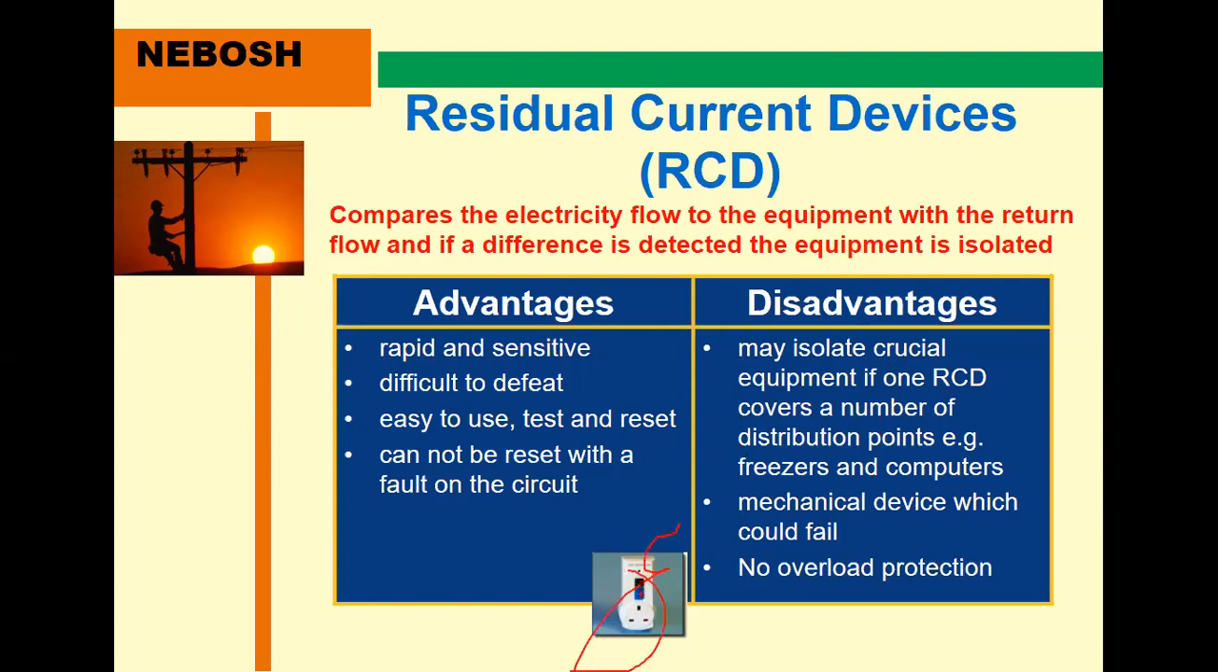Disadvantages: this is known as a residual current device, RCD. This location has the on off switch, and also the socket is here. It may isolate crucial equipment if one RCD covers a number of distribution points, for example freezers and computers also. Mechanical device which could also fail, sometimes no overload protection. These are the disadvantages. It means the RCD covers all, maybe more devices also. This is the residual current device.